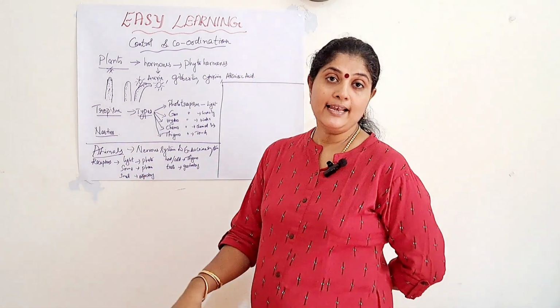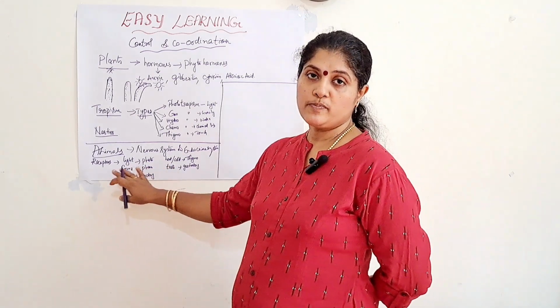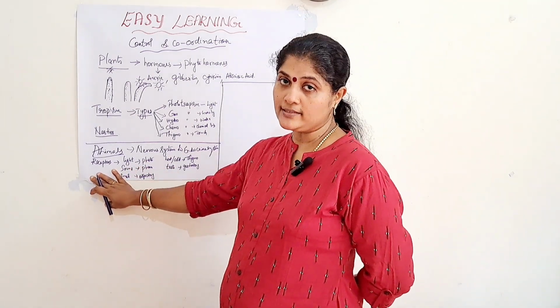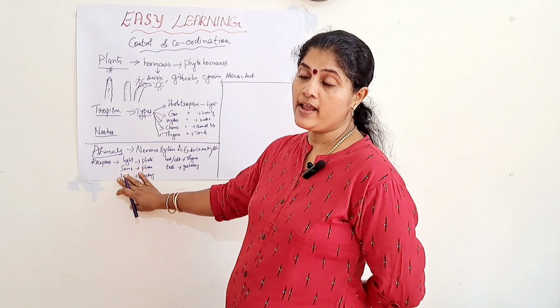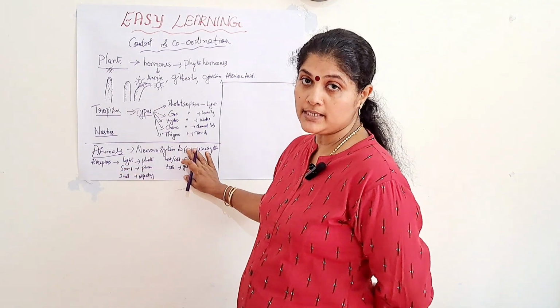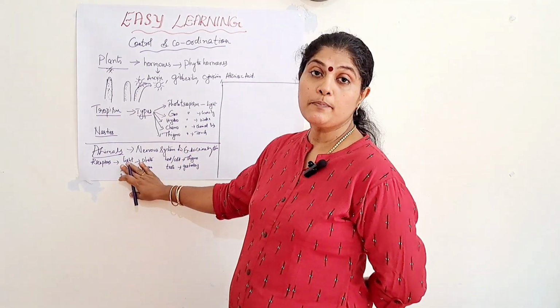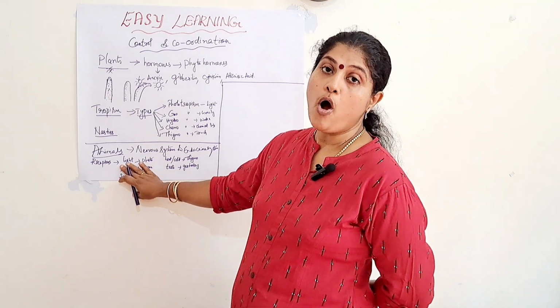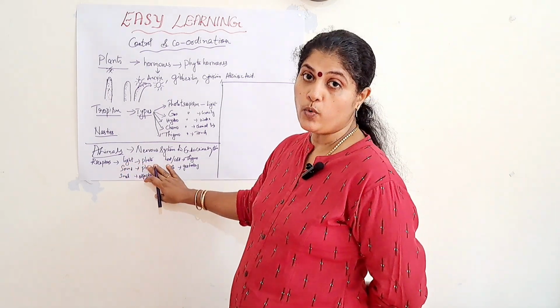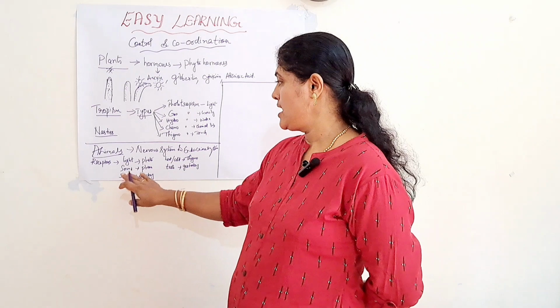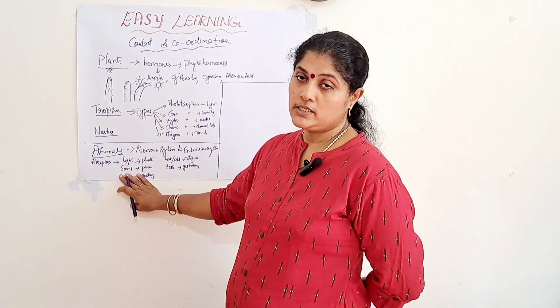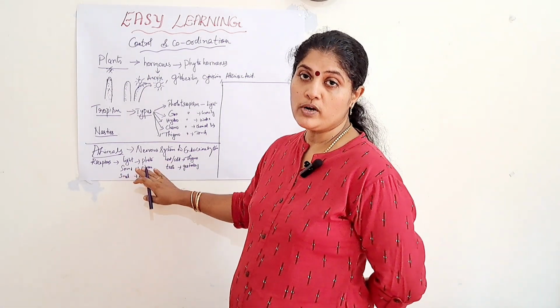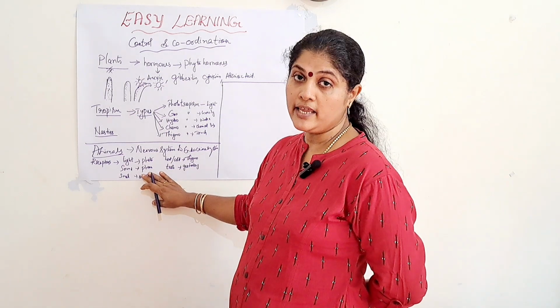So, once again I will tell, the cells which are present in the sense organs are known as receptors. Based on the 5 sense organs, 5 types of receptors are present. The receptors sensitive to light are known as photoreceptors, present in the eyes. The receptors sensitive to sound are the phonoreceptors, present in the ear.